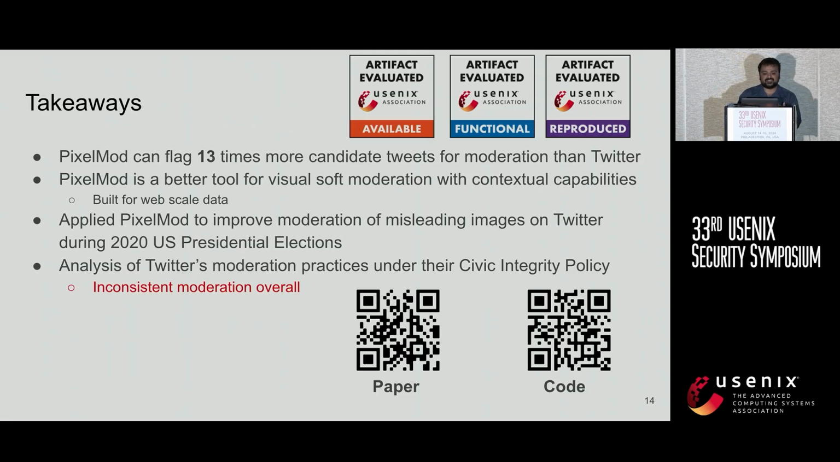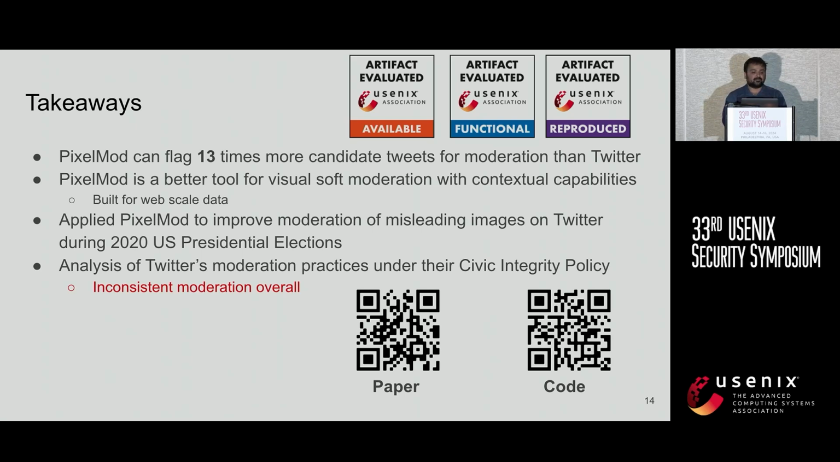In summary, we present PIXELMOD as a system that can help platform moderators identify visually misleading images on the platform. It can help scale the moderation efforts of the platform. All we need is a set of seed images, and they can use their existing image index, or they can integrate a vector database such as Milvus alongside these indexes for querying and indexing. We demonstrated that this can be used in a real-world scenario of the US presidential election to identify more misleading tweets.